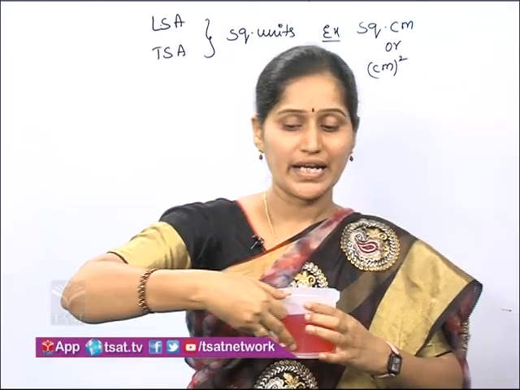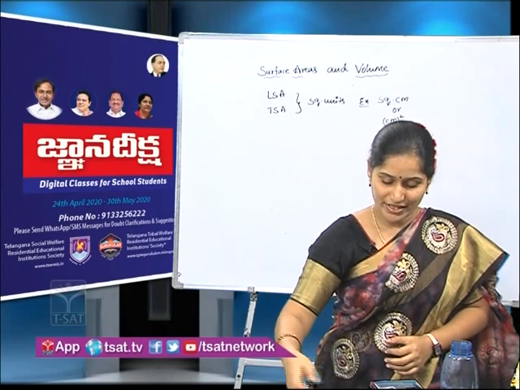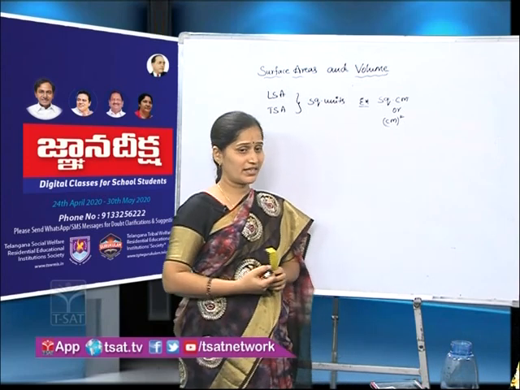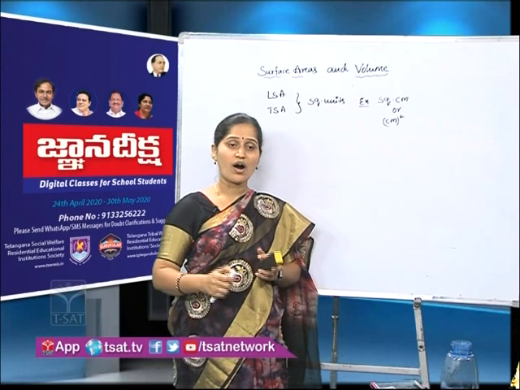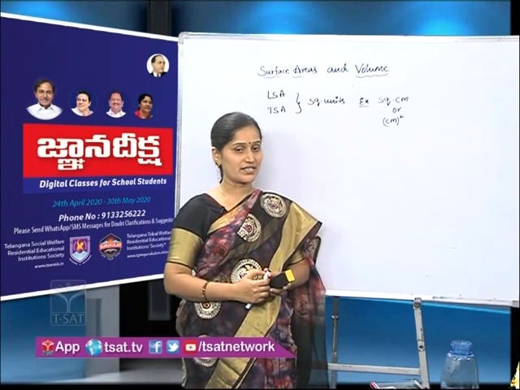Then can I get few examples for volume? The best thing is our oil packets, and the early morning milk packets we get, is it or not? All those will be measured in milliliters and liters.